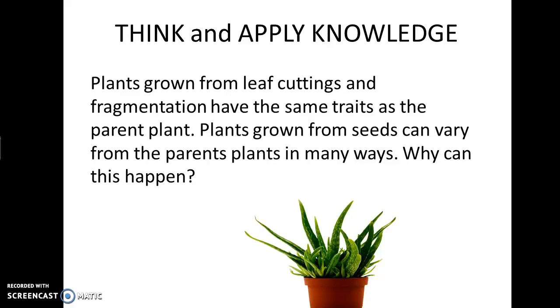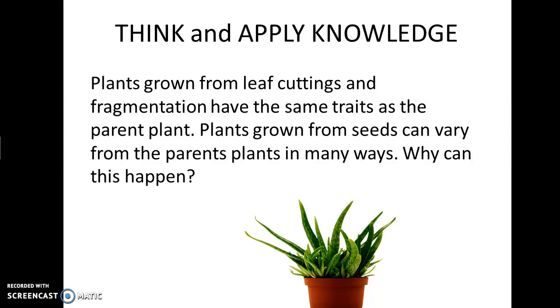And then finally, the last one, it says, think and apply knowledge. I'm going to read this question to you. It says, plants grown from leaf cuttings and fragmentation have the same traits as the parent plant. Plants grown from seeds can vary from the parent plants in many ways. Why can this happen?